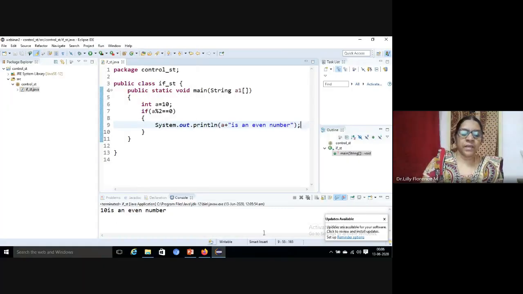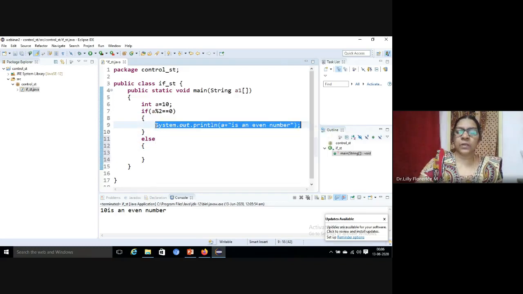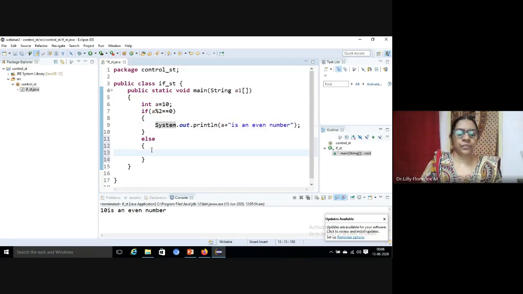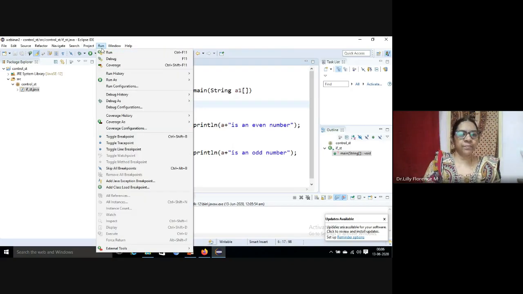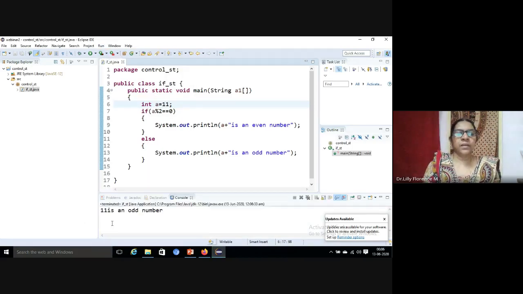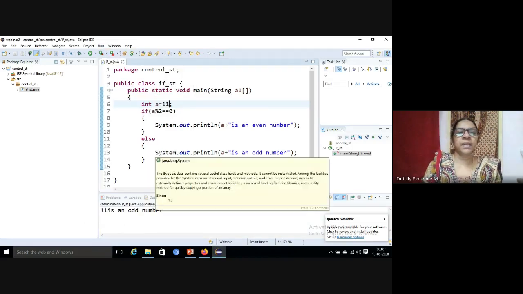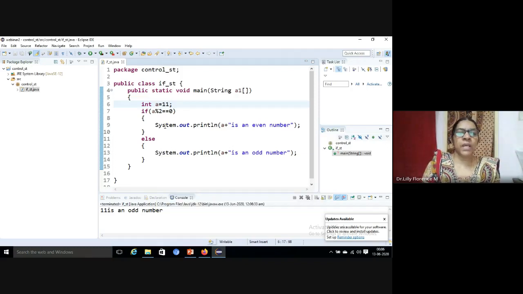So we can give else here. Else, a is an odd number. Now I'm changing the value of a to 11 and running the program. See, 11 is an odd number. So this is if else. If the condition is true, it will execute this statement. Otherwise, we have to define it in the else part. Now we can practice one more example for else if ladder.